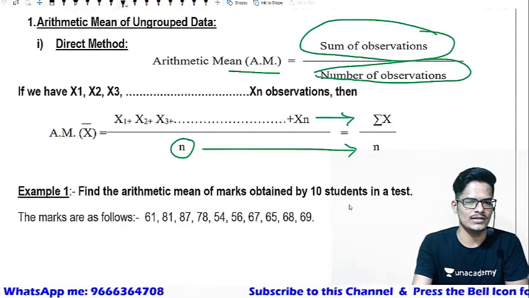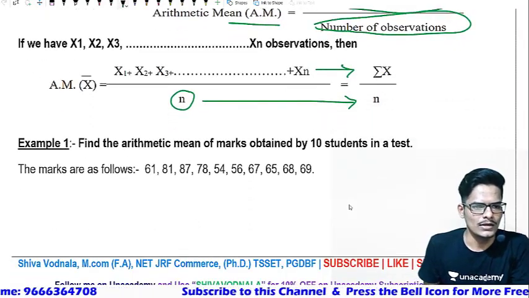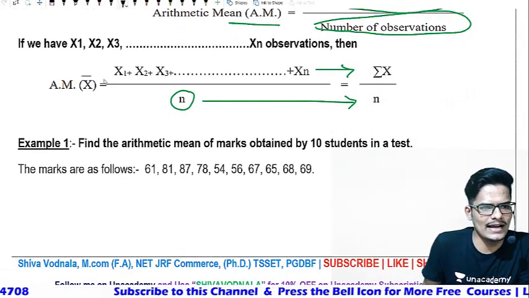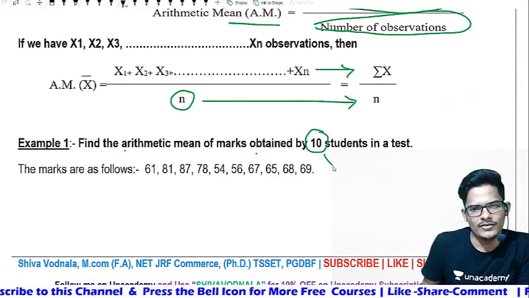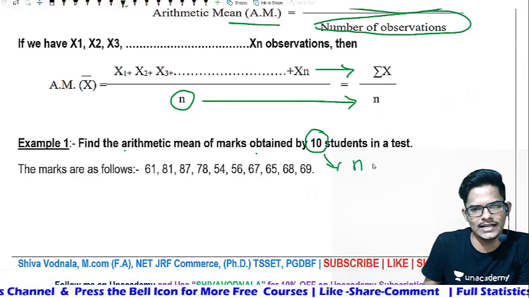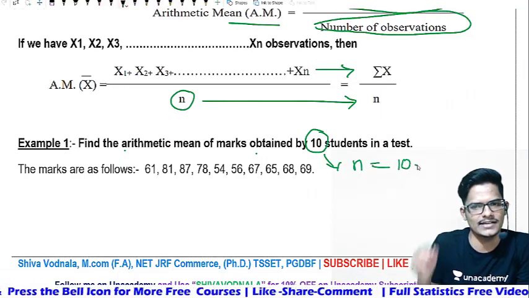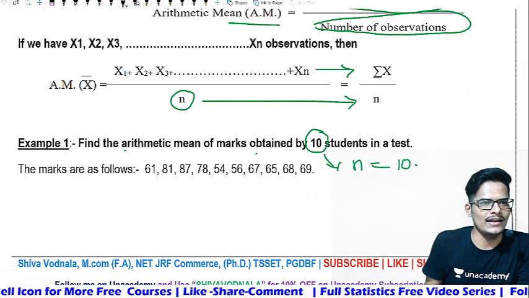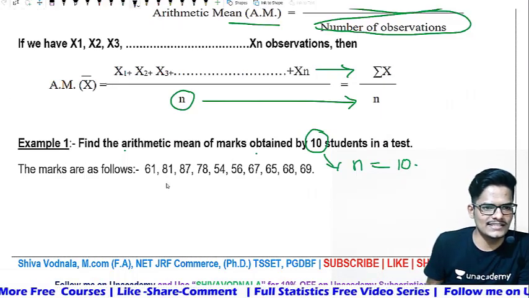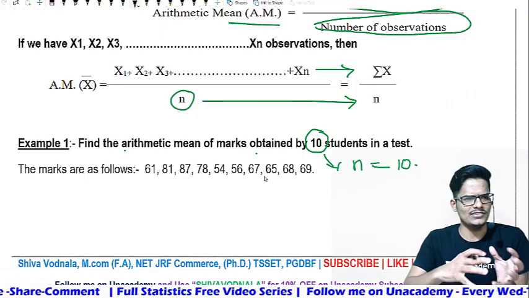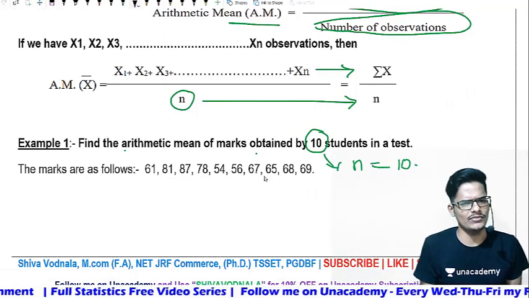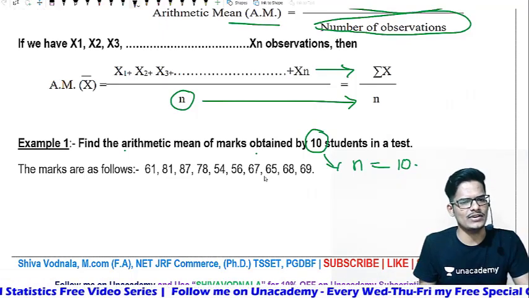Let us solve one easy question. Here they are asking the arithmetic mean of the marks obtained by 10 students. Whenever they say 10 students, the number of observations n is 10. Now let us calculate. The given data are 61, 81, 87, 78, 54, 56, and so on. Ten observations are given.